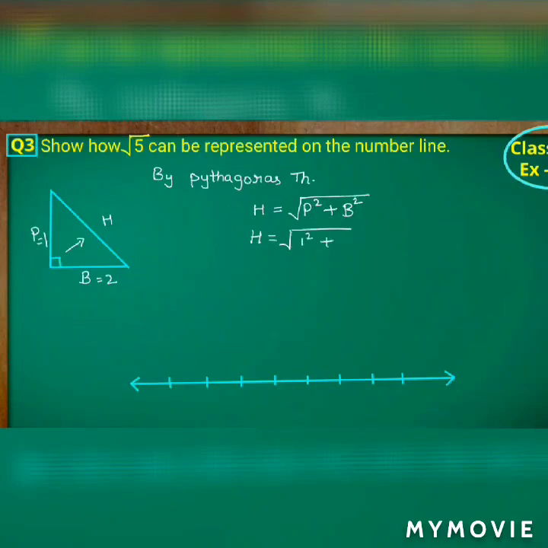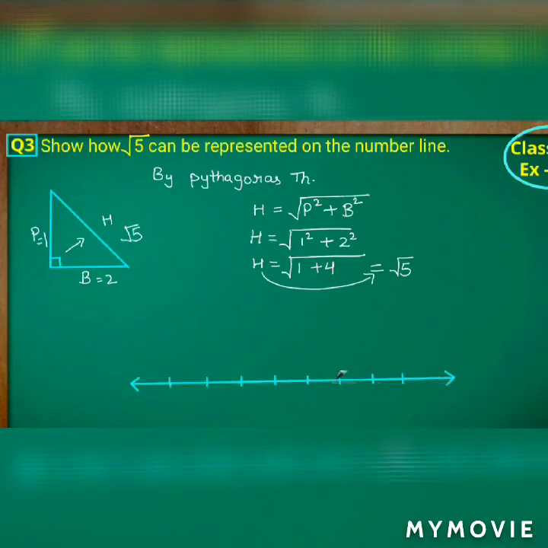1 square plus 2 square, so h is equal to root of 1 square, which is 1, plus 2 square, which is 4. So what will we get? Root 5. Now we have found the value root 5, but here we have to represent root 5 on the number line. First we have to draw. The hypotenuse we got is root 5.